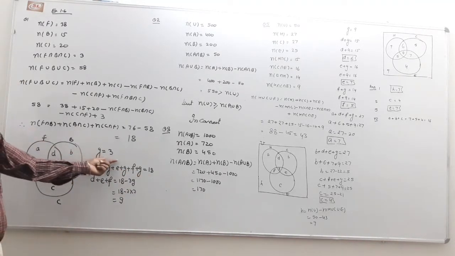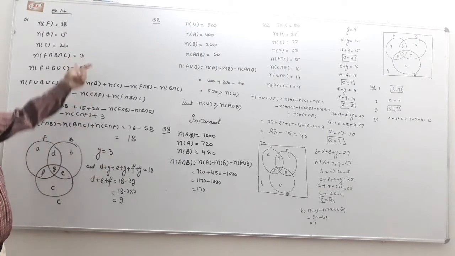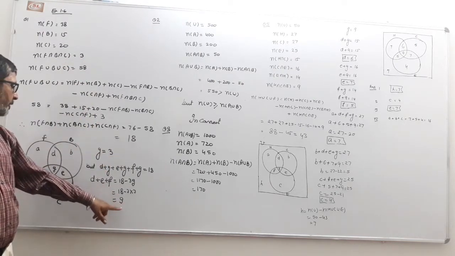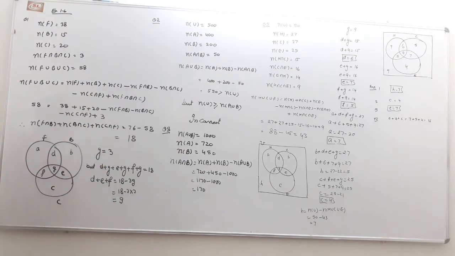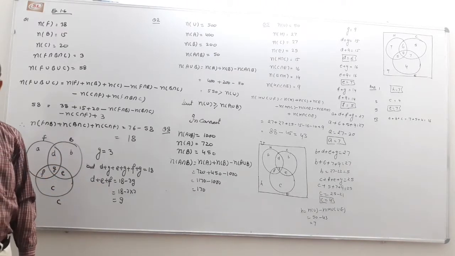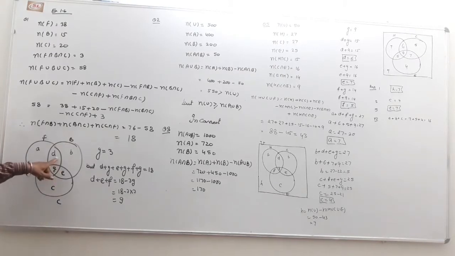But we already know that the value of G is 3. Then we solve this equation and get the value of D plus E plus F. D plus E plus F represent exactly two medals: football and basketball, basketball and cricket, and football and cricket. So D plus E plus F is 9.